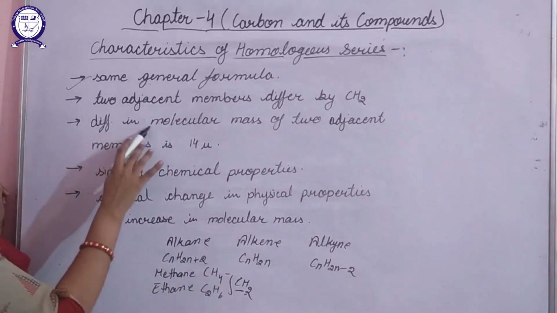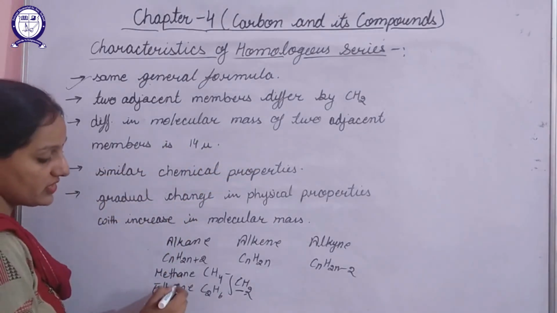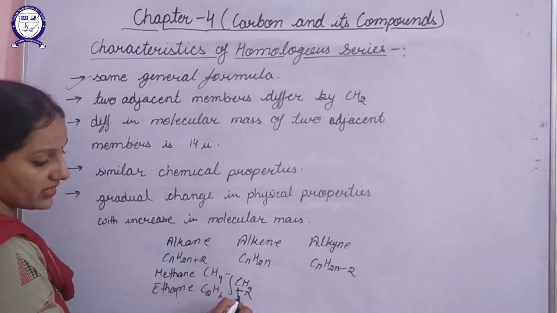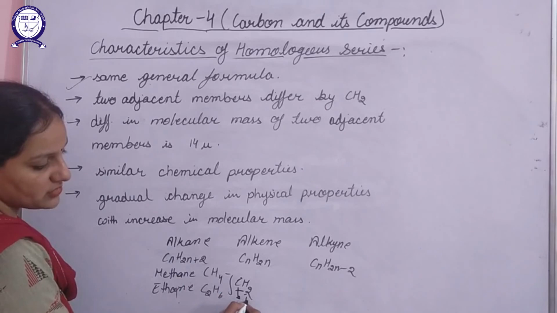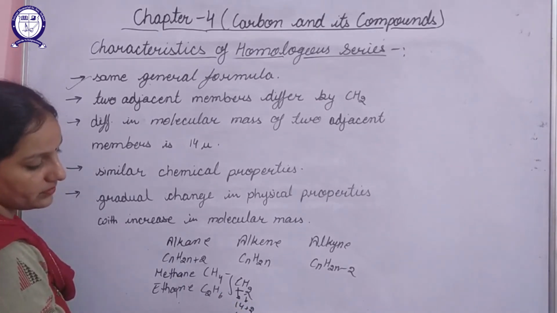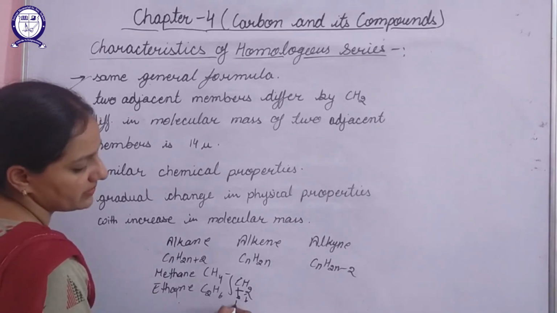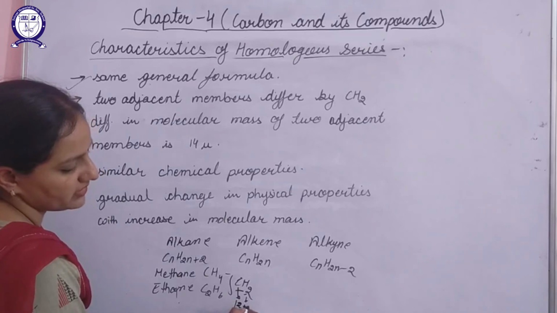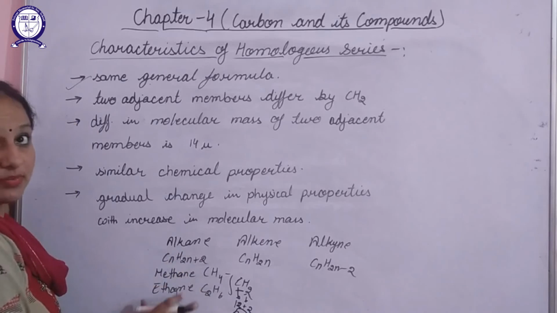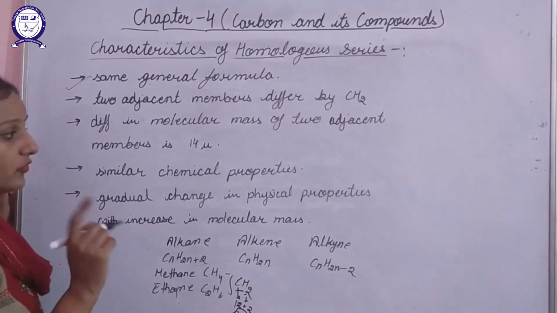Next, the difference in the molecular mass of two adjacent members is 14 units. If the difference between two adjacent members is CH2, the mass of one carbon atom is 12 and of two hydrogen atoms is 2. I had written it wrong earlier. So it comes to 14. So for two adjacent members, the difference in molecular mass will be only 14 units.